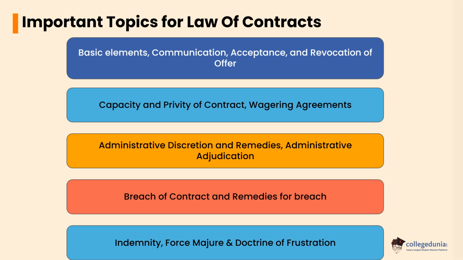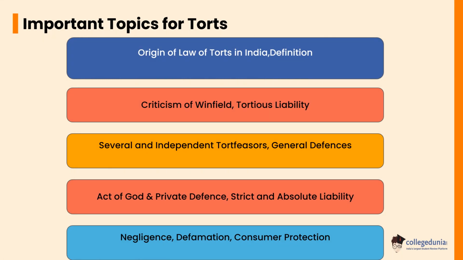Let's check the important topics for torts. Origin of law of torts in India. Definition: criticism of Winfield, tortious liability, several and independent tortfeasors, general defenses, act of God and private defense, strict and absolute liability, negligence, defamation, consumer protection.